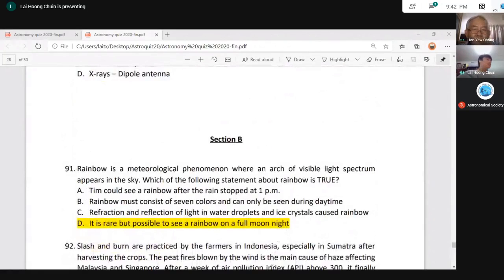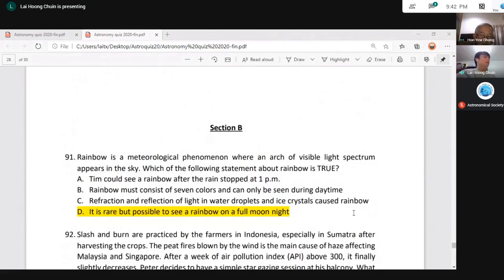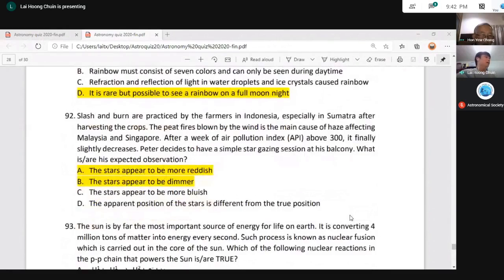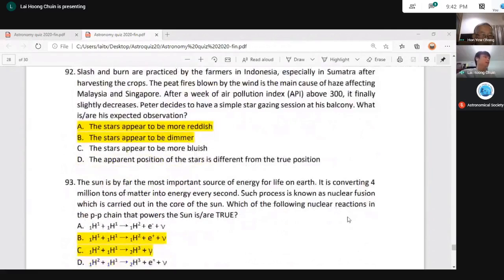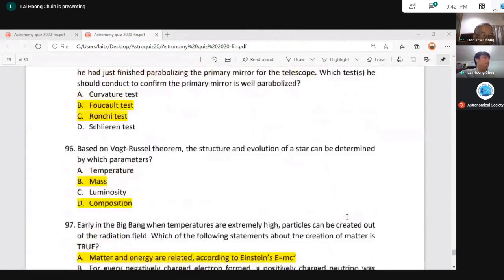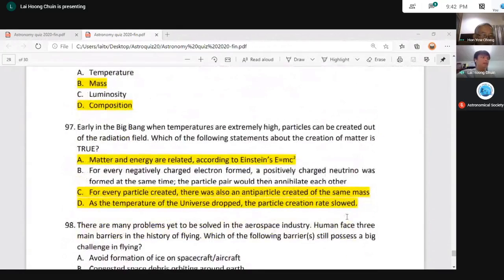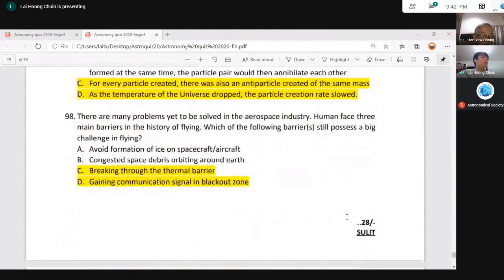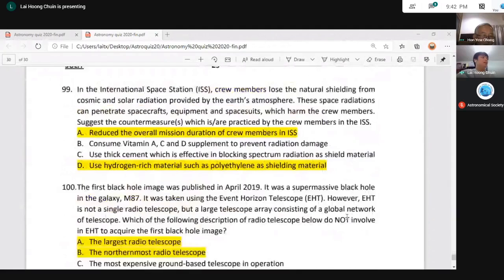So before we announce the result, for section B, the questions can have more than one answer. For example, from 92 up to 100: 92 has 2 answers, 93 has 2 answers, 94 and 95, 96, 97 have 3 answers, 98 has 2 answers, 99 and 100 have 2 answers each.